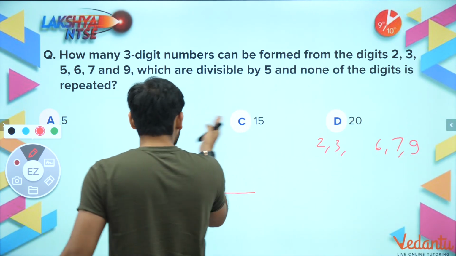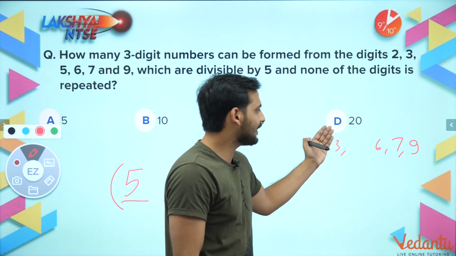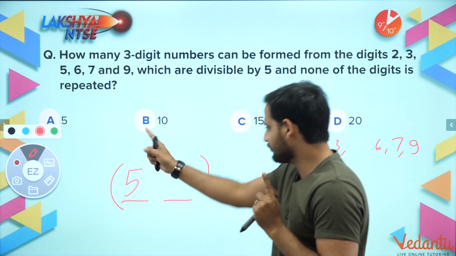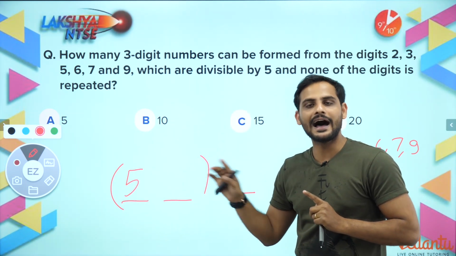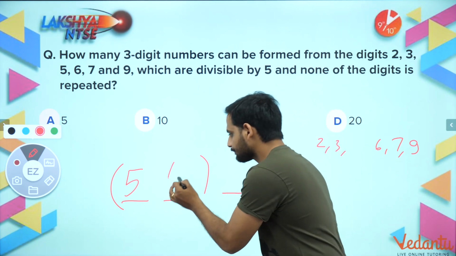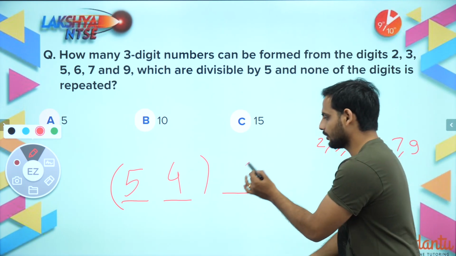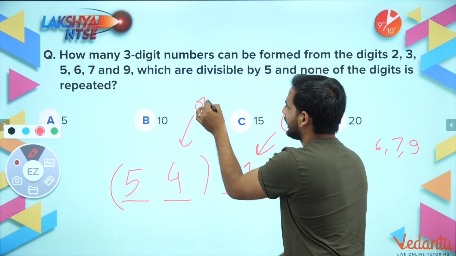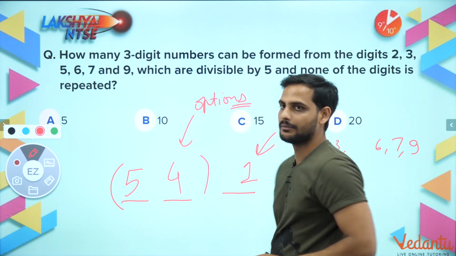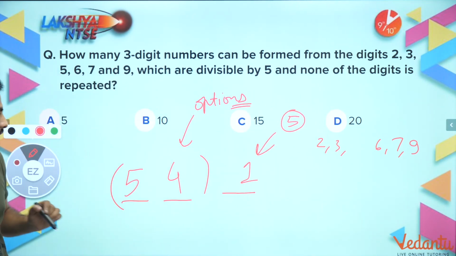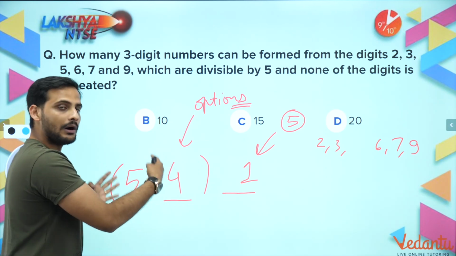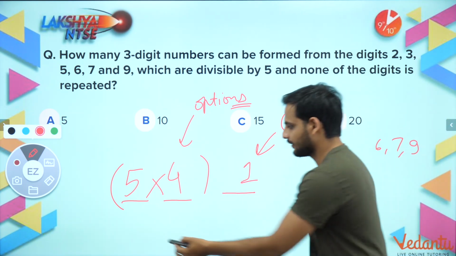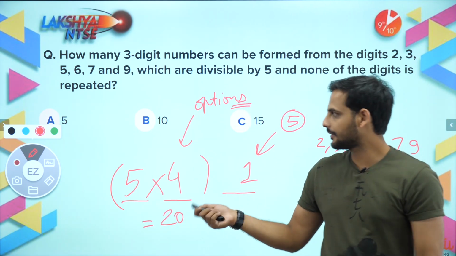Correct? Now, if I have used any one number here, how many numbers will be left with me? If I use 2, only 4 will be left. If I use 3, then only 4 numbers will be left. So once I have used one number here, for the other place, I have only 4 options. And for the last digit, I have only one option, which is 5. I have to place 5 here. So these are the options available to me. Now, how do you get the answer? The answer is very easy, bachcho. Just multiply your options. 5 into 4 will give you 20. So how many numbers can you form?